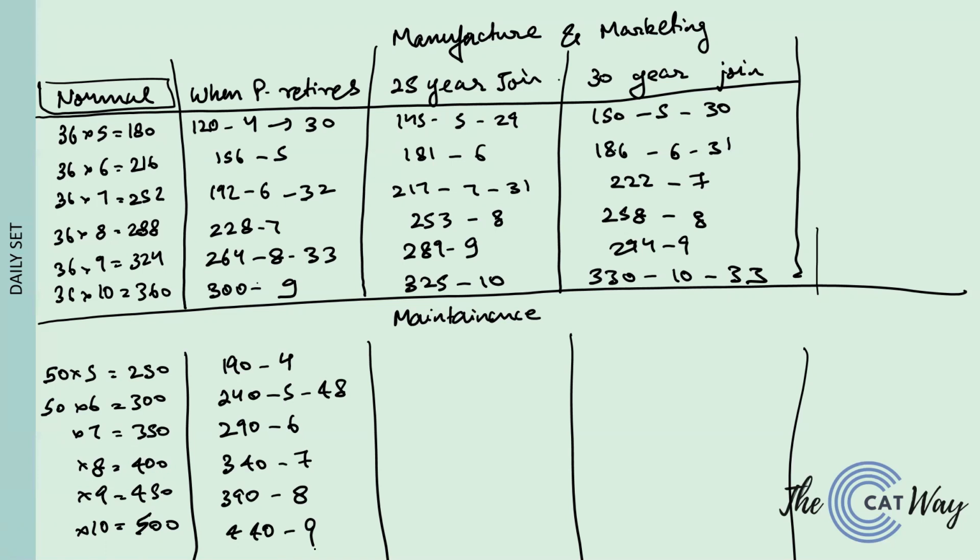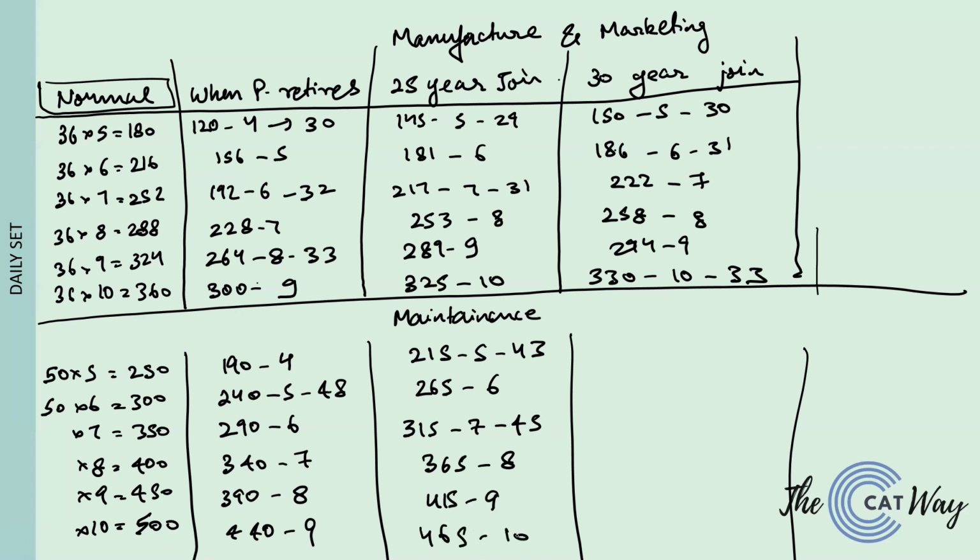Okay, now if in the same case a 25-year-old joins, it will be 215 with 5 people, average age would be 43. Here it would be 265 with 6 people and no average. It would be 315 with 7 people and the average would be 45. Here it would be 365 with 8 people. It would be 415 with 9 people and it will be 465 with 10 people.